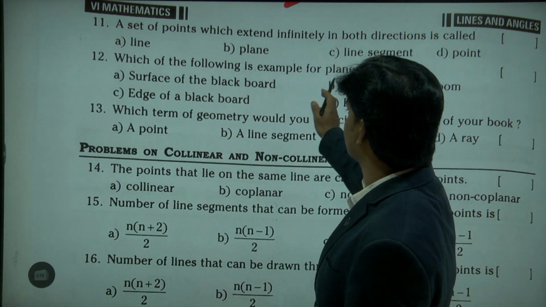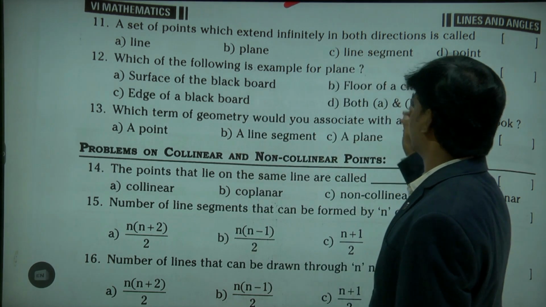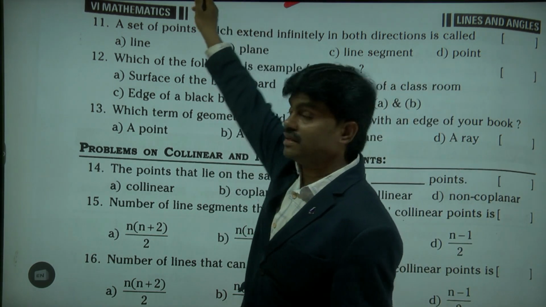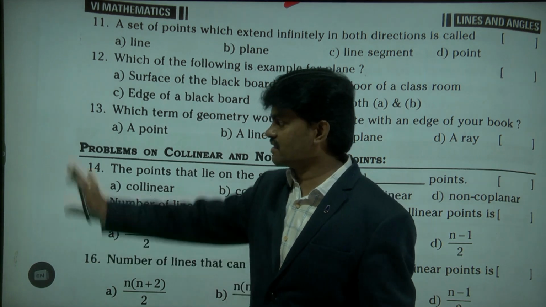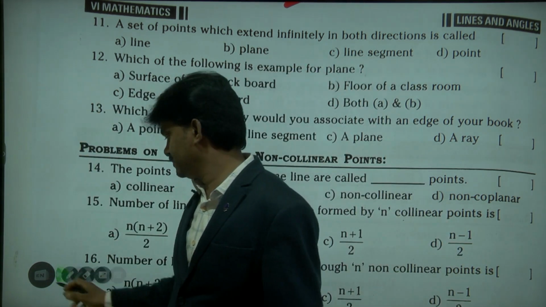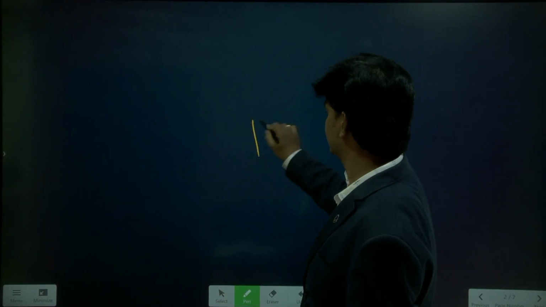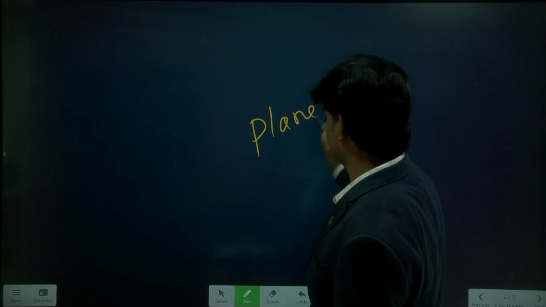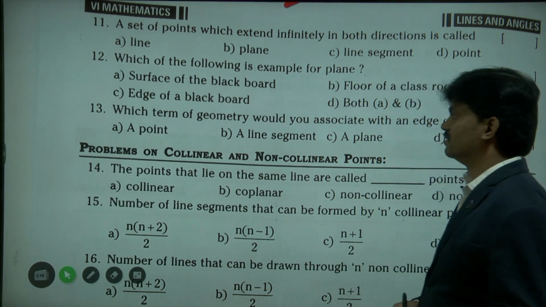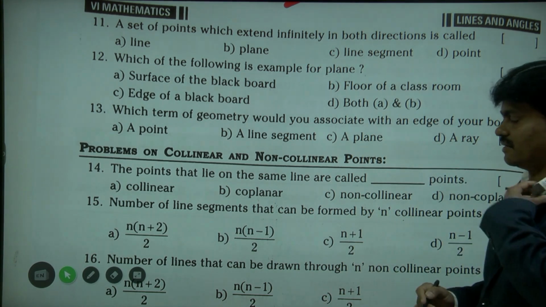Which of the following is an example for plane? Surface of the blackboard? Yes. Floor of the classroom? Yes. Edge of the blackboard? No. See this edge, the edge is a line segment. And this surface, you can see this surface, this is a plane, right? Yes or no? The surface is a plane, and the edge of the blackboard is a line segment. So options A and B are correct.